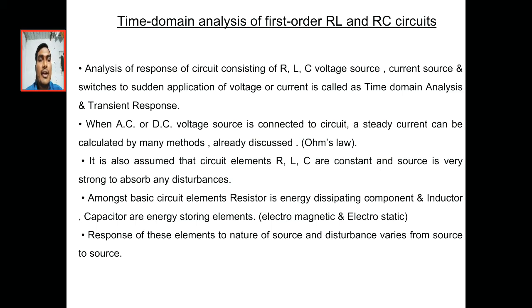But whenever the switch is turned on, the full 5 amps of current does not flow immediately, because it starts from 0 and increases, 0.1, 0.2, 0.3, like that until it reaches 5 amps. It takes some time. The state in between the initial state and the steady state is called the transient response.